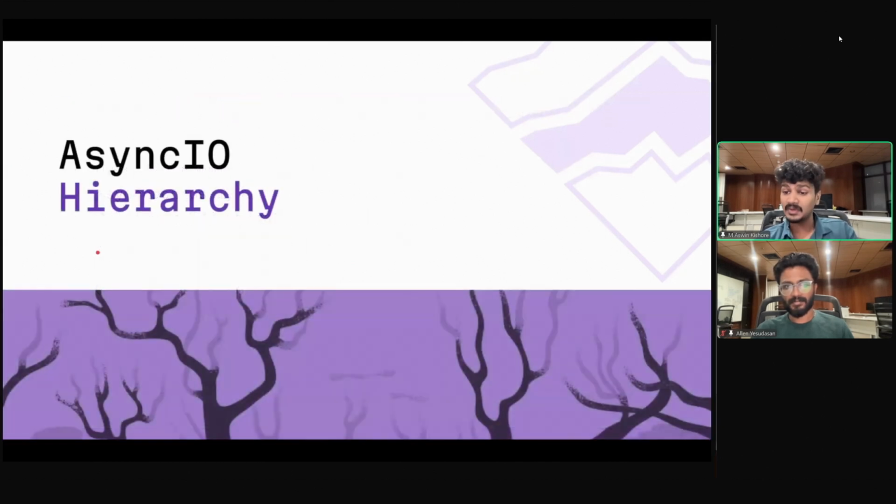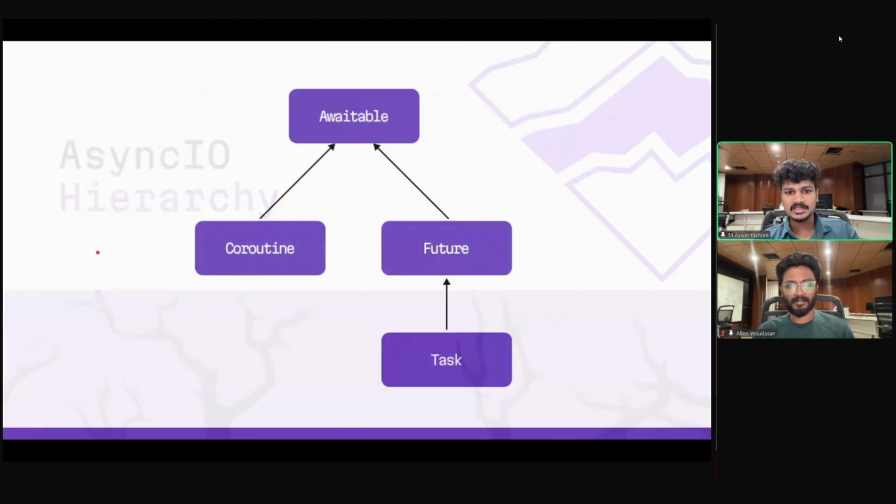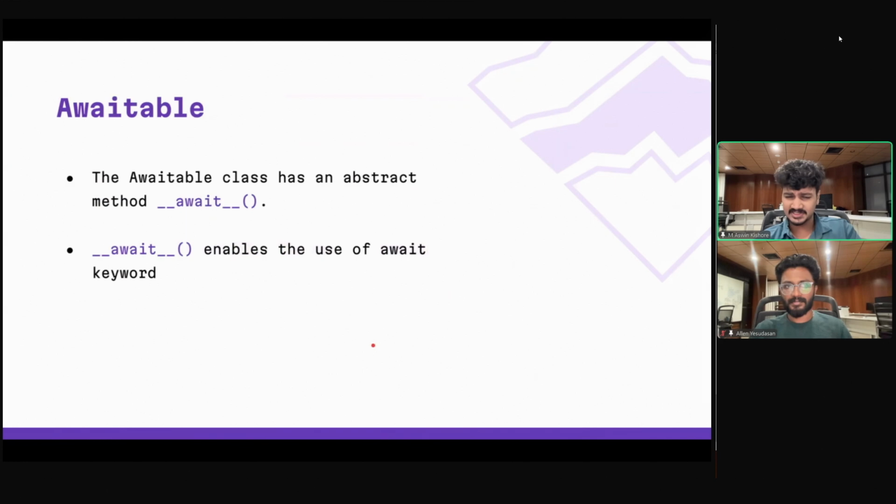Okay, now let's discuss the Async IO hierarchy. So here we have an awaitable class. This is a base class. It is inherited by coroutine and future, and future has a child known as task. So let's discuss awaitable. It's actually a class that has an abstract method known as __await__. This __await__ method is what enables us to write that await syntax in the code.